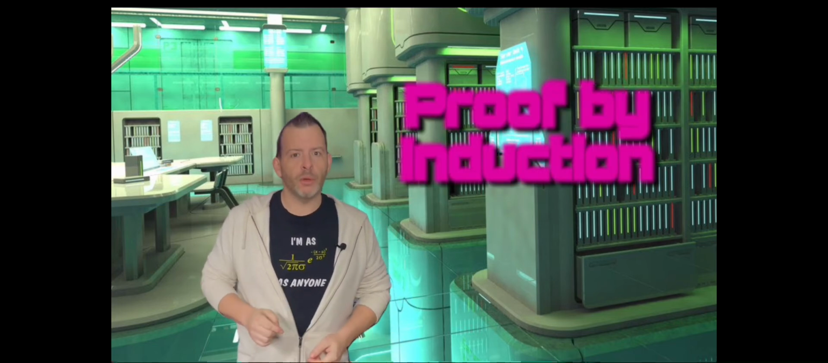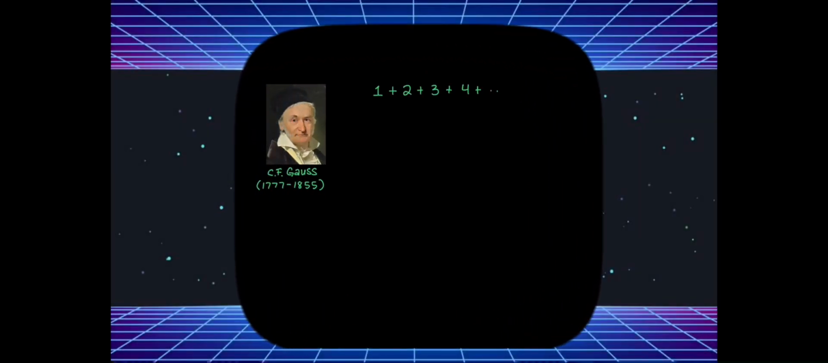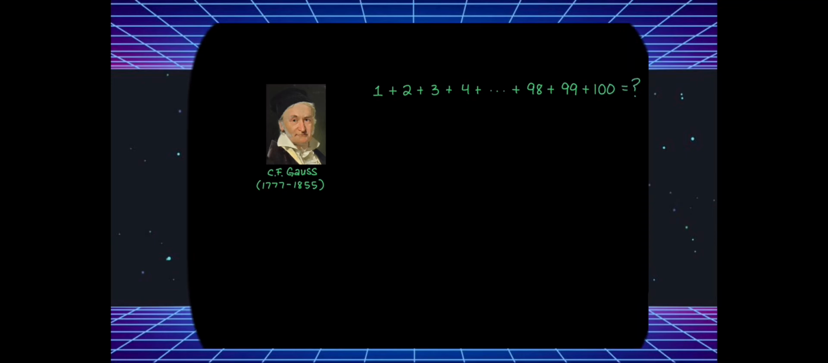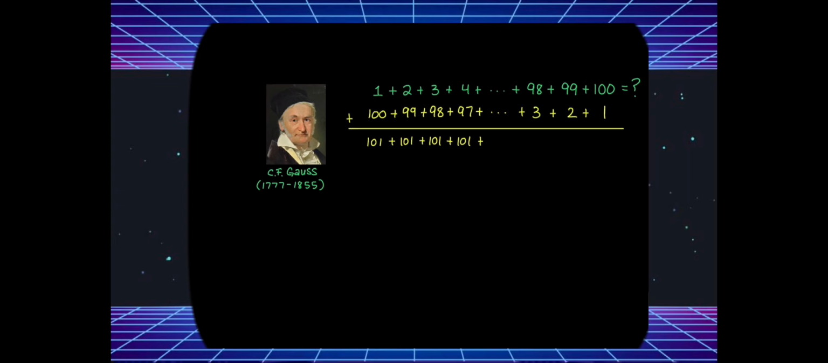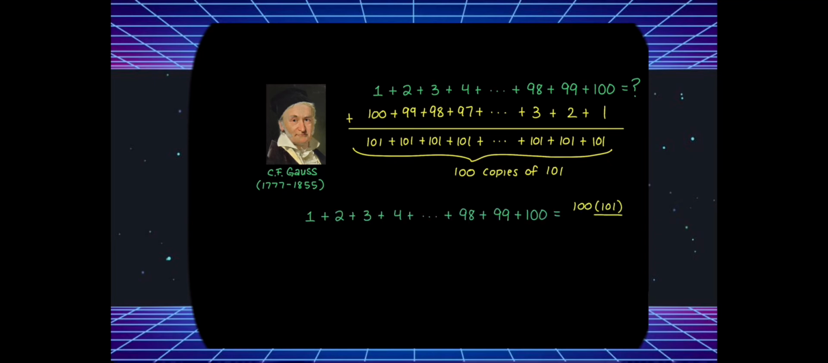One of our last proofs is pretty intense, and it's not for the faint of heart. This one's called proof by induction. In the late 1700s, child math genius Carl Friedrich Gauss was given the problem to add all the positive integers from 1 to 100. His genius saw a way to add a copy of this sum to itself, which yielded the pattern of 100 copies of 101. In other words, 100 multiplied by 101.